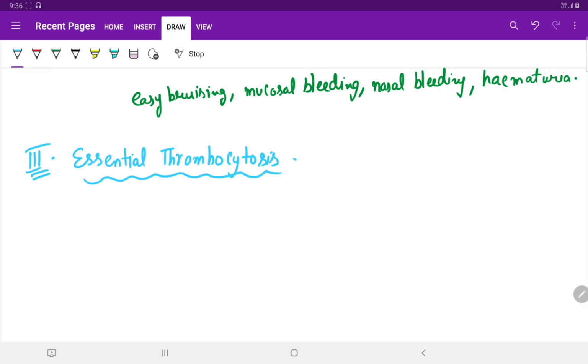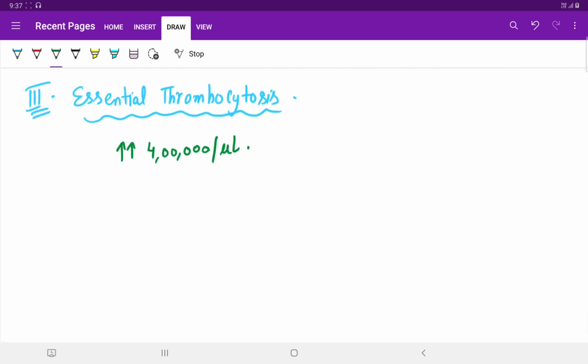It is characterized by markedly elevated platelet counts, more than 4 lakh per microliter, and an absence of any recognizable stimulus. So, without any known cause there is an increase in the value of platelets.